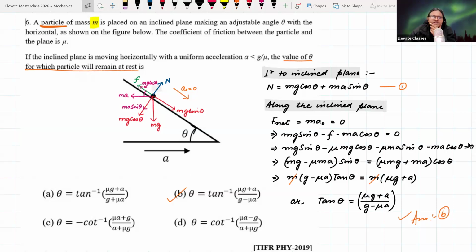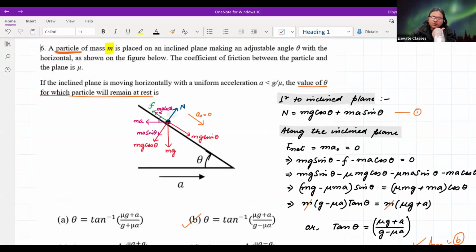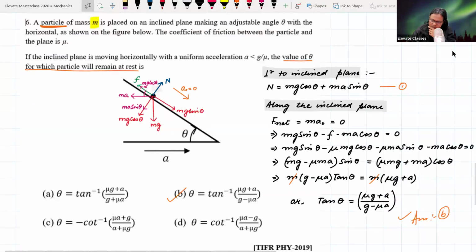See, the body is at rest because of two reasons. Number one, because of MA. So it's a combination of these things. These two are the forces that cause the body to be at rest. So the body is at rest due to MA cos theta, and the body is at rest due to friction. Now you are correct, the friction is a self-adjusting force here.